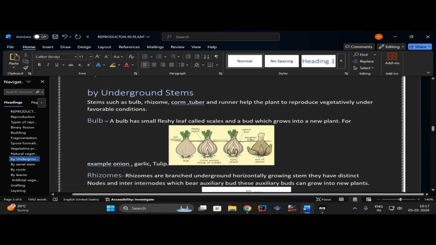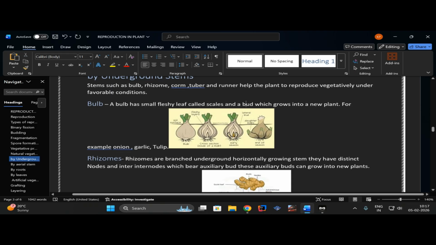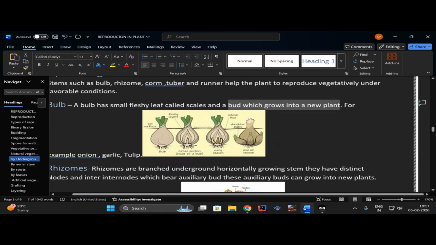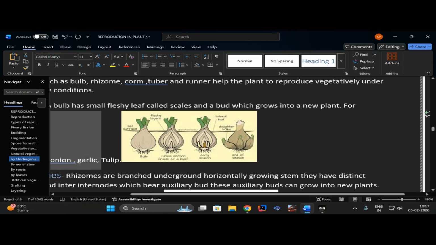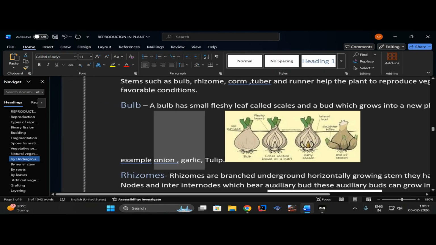So what is a bulb? First type. A bulb has small fleshy leaves called scales and a bud which grows into a new plant. First we need to read the examples, which are onion, garlic and tulip. If you can see, it's an example of an onion. If you have ever helped your mother in the kitchen, you will see that when you are cutting an onion, there are different types of layers inside it.